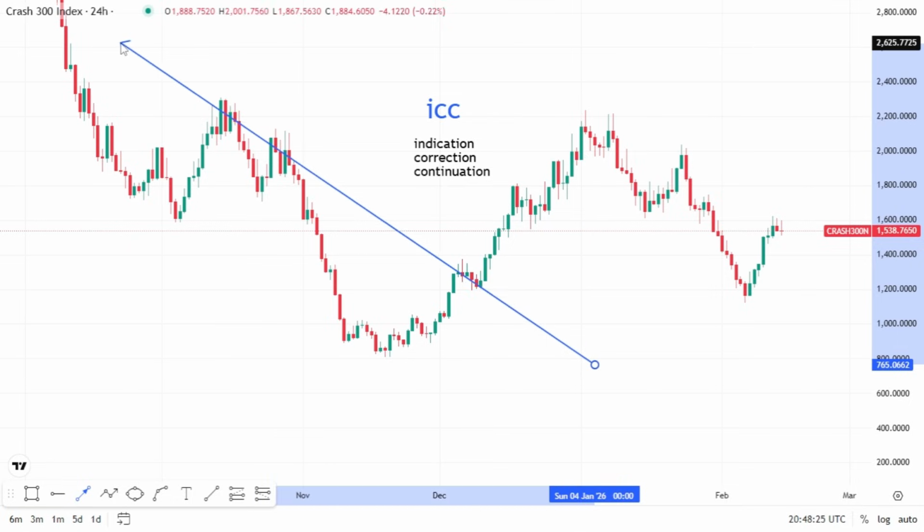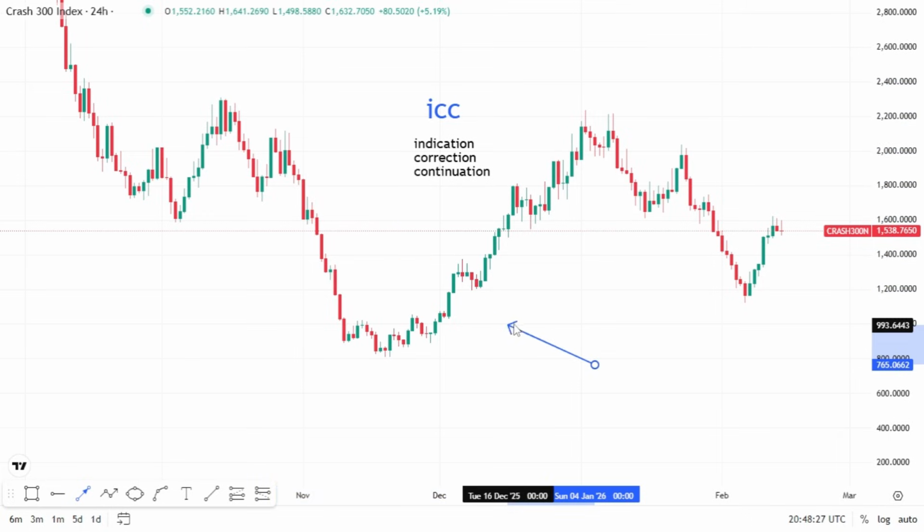Once I catch the trend in the daily time frame, 24 hours is the daily time frame, I can hold it and follow what the market is giving me. If the market tells me to leave, I will leave. Market will always tell you what to do, and it's only ICC that will teach you that.